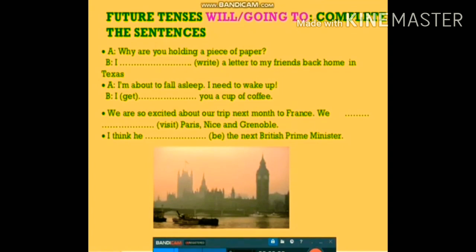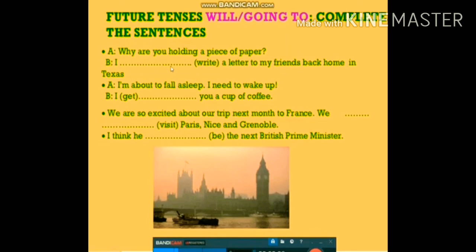Future tenses using will, going to. So now you can complete the sentences. A asks a question, why are you holding a piece of paper? B will respond and you will write the response yourself. I dash write a letter to my friends back home in Texas. So you have to write either I will or I'm going to.